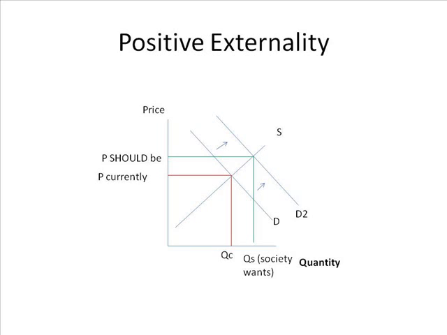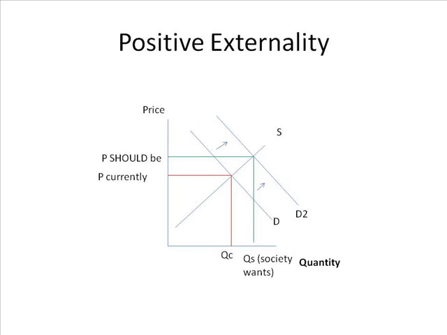Now, in this case, it says, what is the relationship between positive externality and price and quantity produced in the market? The red lines represent where you are currently, quantity and price currently. The blue lines represent what it should be, what society wants. So what is the relationship? Price and quantity. Write this down: positive externality, price is too low. Quantity is too low. So just look, the red lines are less than the green lines. So what society really wants are the green lines.